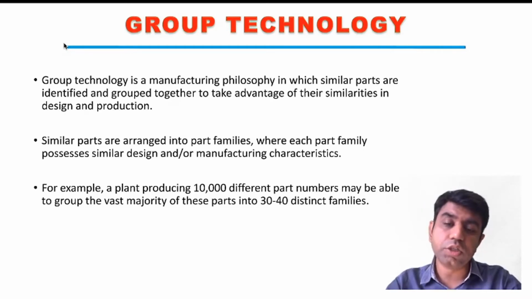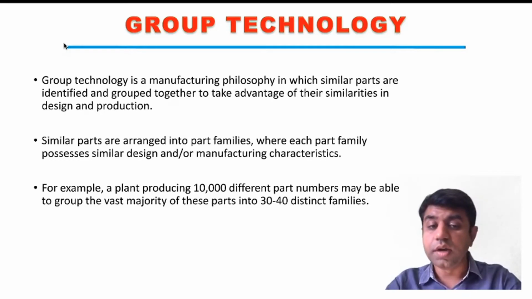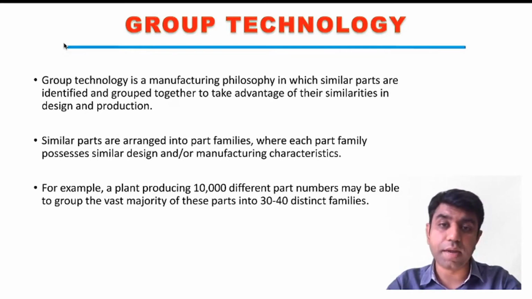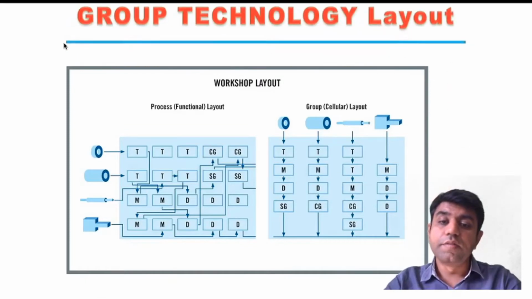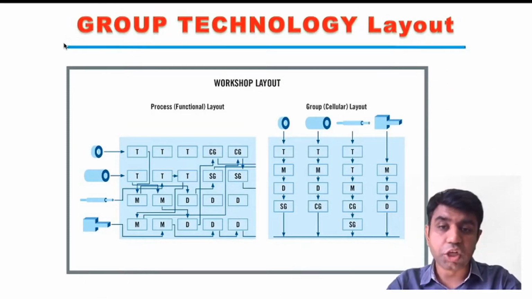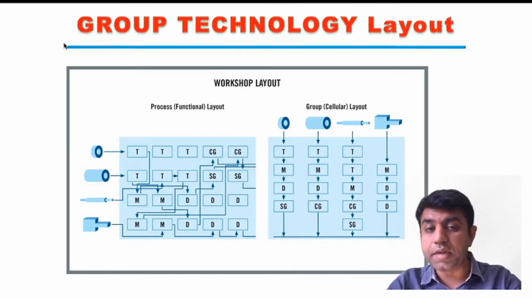Similar parts are identified as part families, where each part family possesses either similar design or manufacturing characteristics. For example, if a plant is producing 10,000 different manufacturing parts, then out of those 10,000 parts, we can make at least 30 to 40 part families, which may have a similar design or a similar manufacturing process path, right? With the help of that, we can reduce the manufacturing lead time. This is the ultimate aim of group technology.